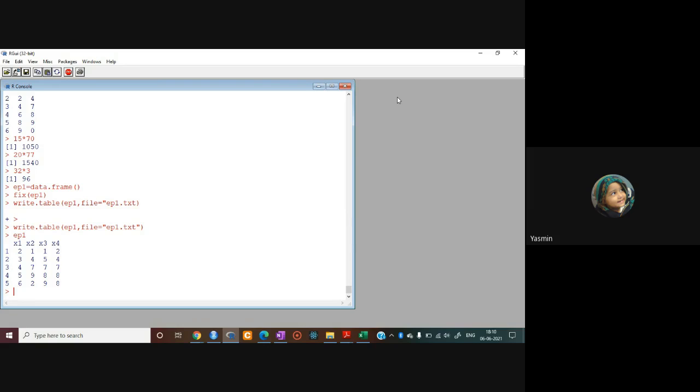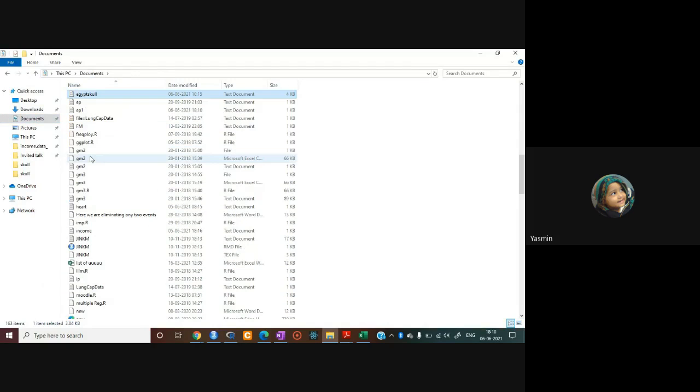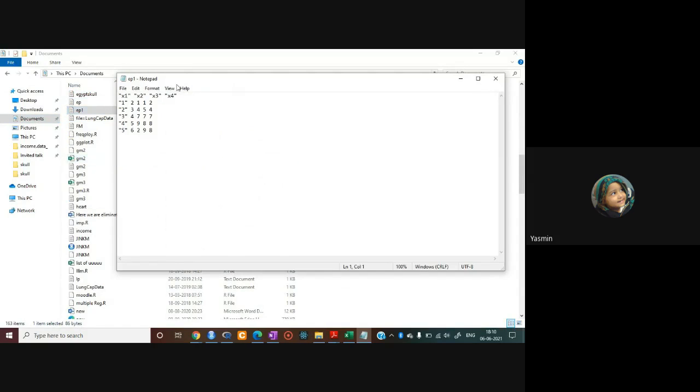This file will get saved by using write.table with your working directory. Working directory में ये files जो हैं ये सेव होती जाएंगी. ठीक है, I can show you my working directory is this document ep1, the file which I have saved. Now you can see, so this is the file which is already saved when you use the command write.table.